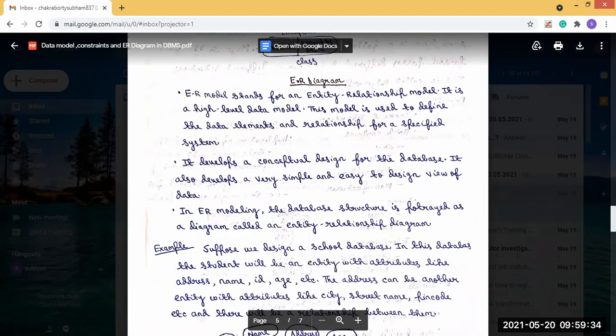The student entity will have attributes like address, name, ID, age, etc. The student has some name, some address, some ID, and an age. The address can also be another entity, with attributes like city, street name, pin code, etc. So there will be a relationship between them.